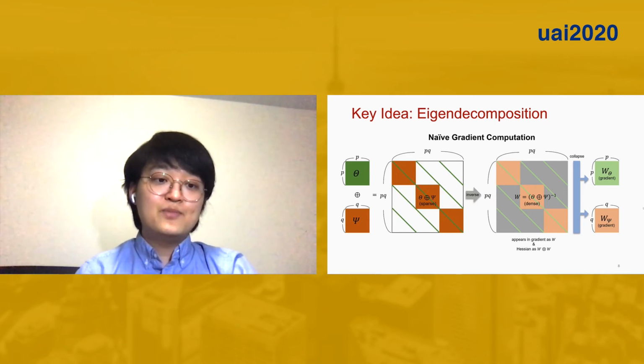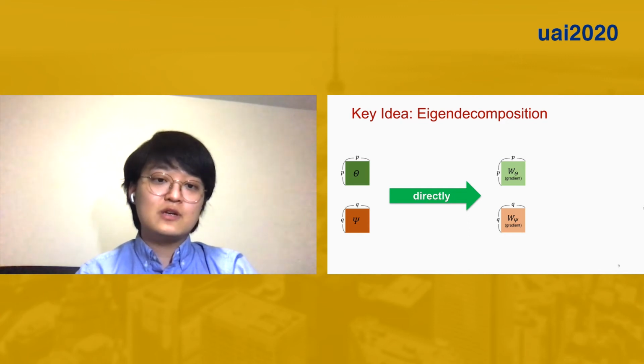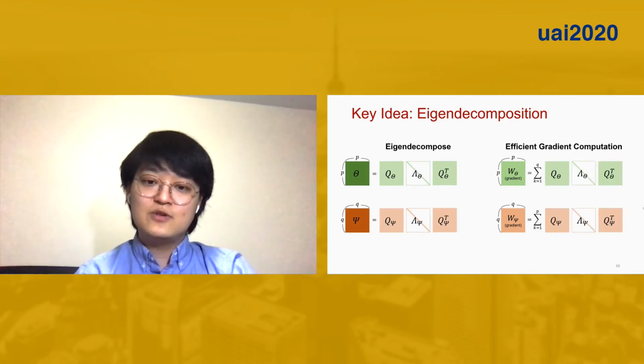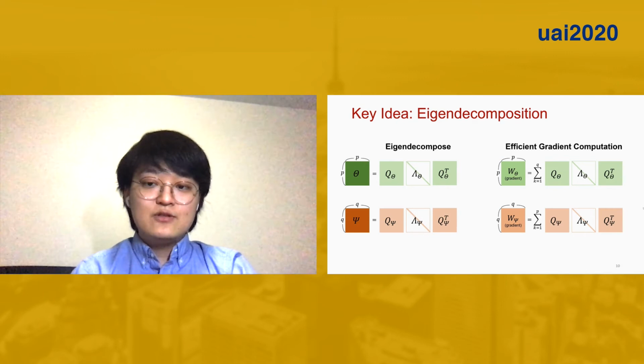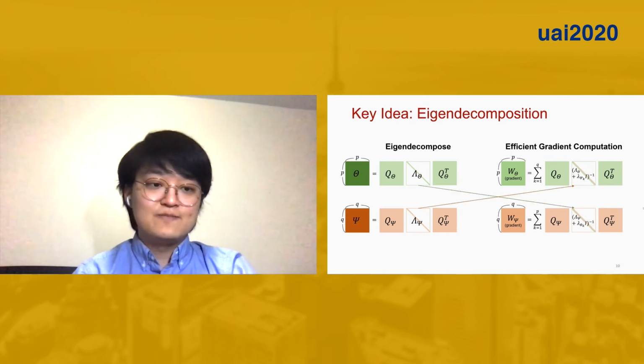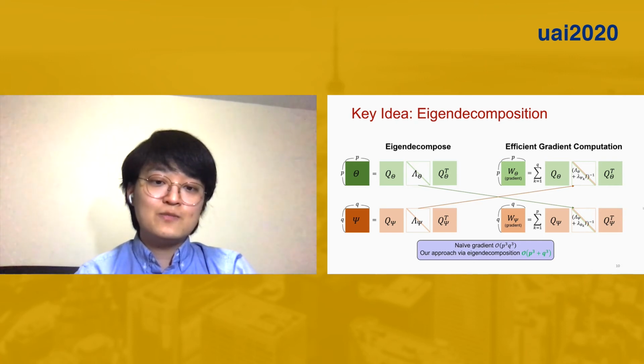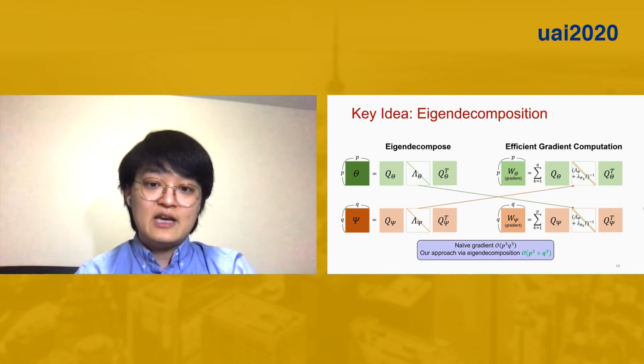In addition, we prove in our paper that it is possible to compute the gradient without explicitly computing the gigantic inverse. To briefly introduce how it works, the gradients have the same set of eigenvectors as the two smaller feature-wise and sample-wise graphs. Eigenvalues of the gradient have a form of the inverse of the sum of eigenvalues from each graph. While naive computation of gradient has p cubed times q cubed complexity, our approach has p cubed plus q cubed, which is a significant saving.